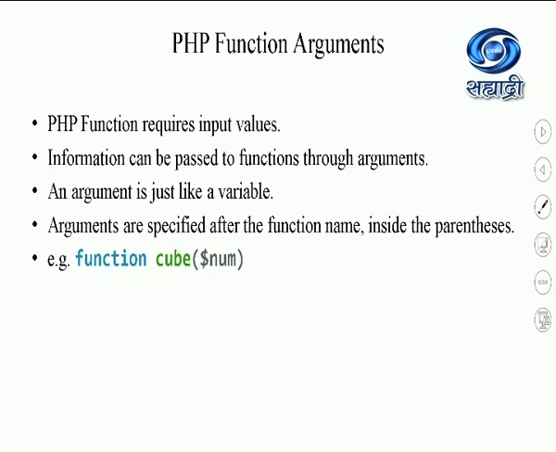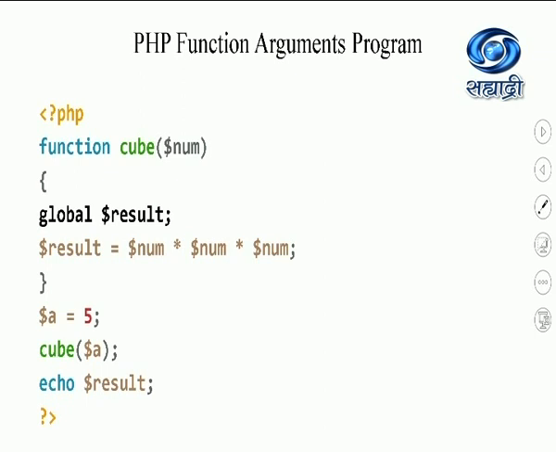So cube is the name of the function. Students, this is a user defined function. So let us see the user defined function example using the parameter or argument. Here I have given the value of a variable as 5. Observe the variable name always has a dollar symbol for declaration. I have passed this value to the cube function. So this cube function will get the value 5, and this will be assigned to this number variable, and followed by it will come over here.